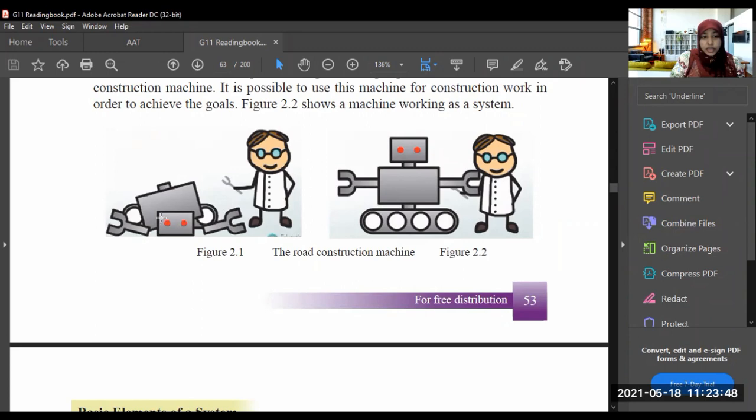So if we part these components, then it is not a system. It doesn't work as a system. Understood what is a system? So a system is a collection of components. It should be a collection of components. Now when I fit these components together, it is a system.